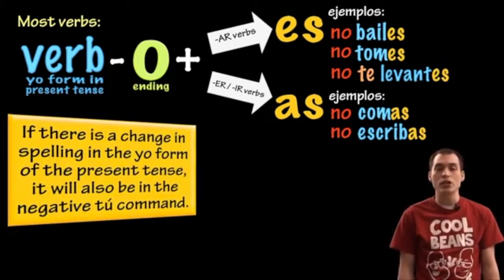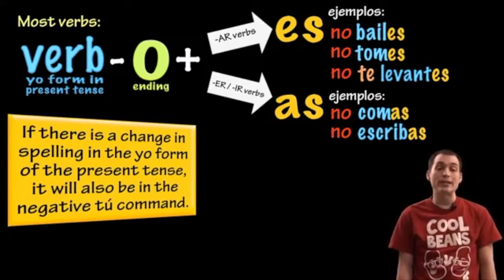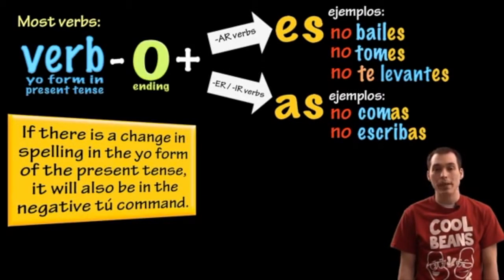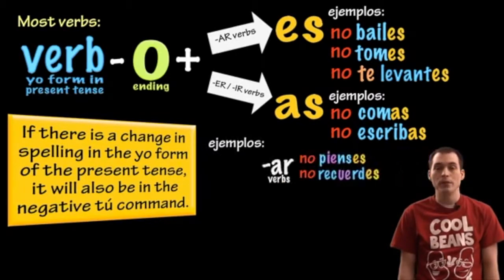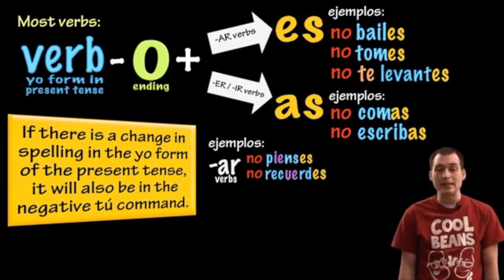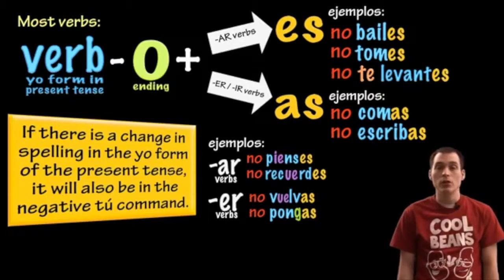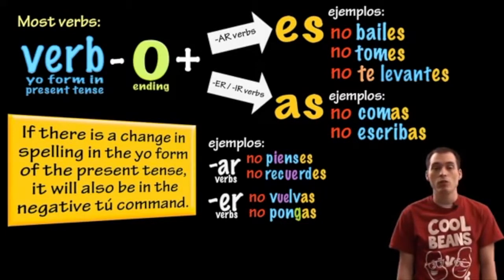If there's a change in the spelling in the yo form of the present tense, it will also have the same spelling change in the negative tú command. Por ejemplo, for some AR verbs, no pienses, no recuerdes. So we see the stem change. For ER verbs, no vuelvas, no pongas.